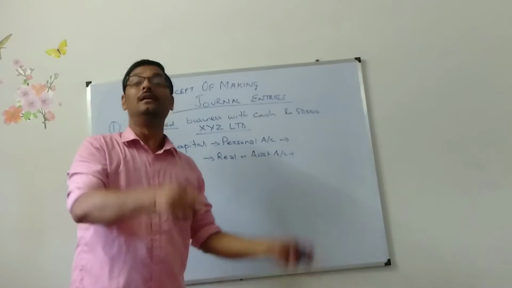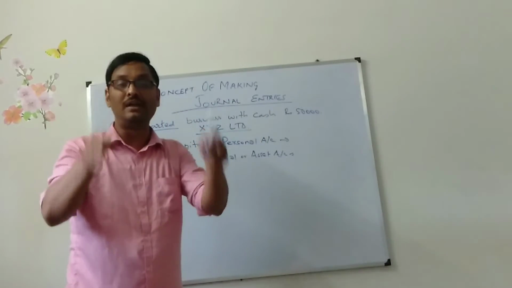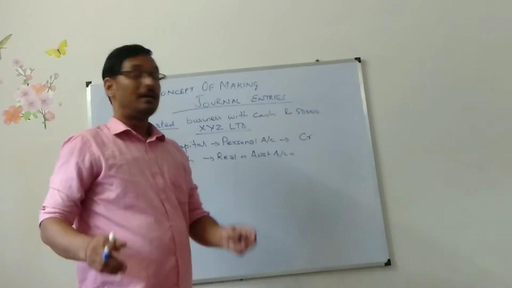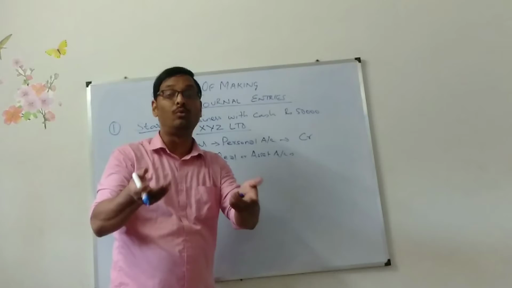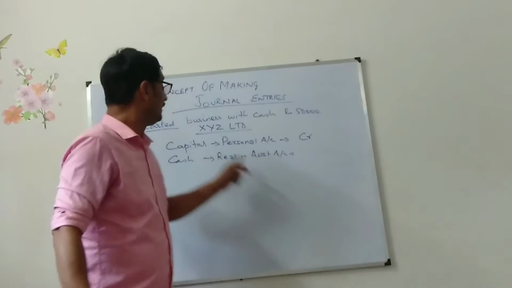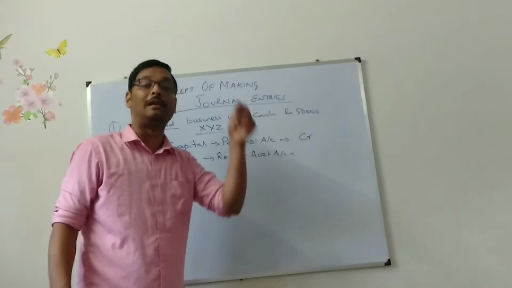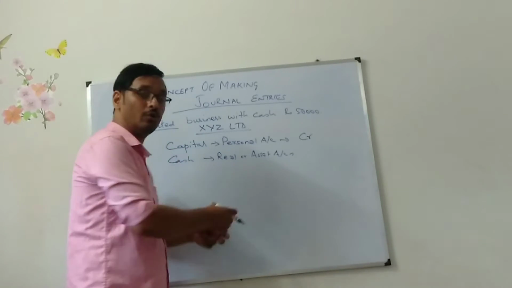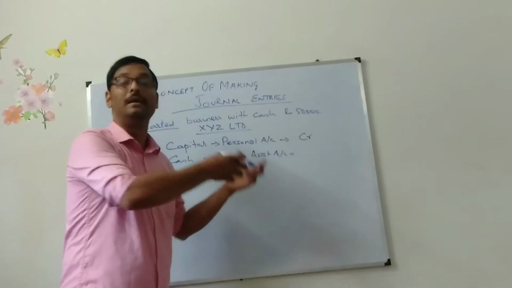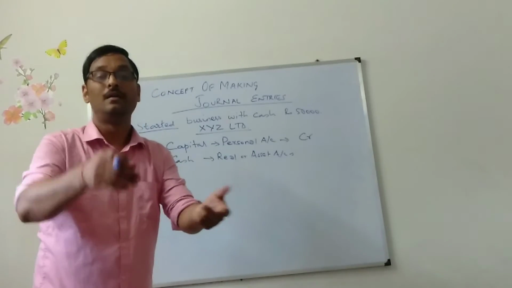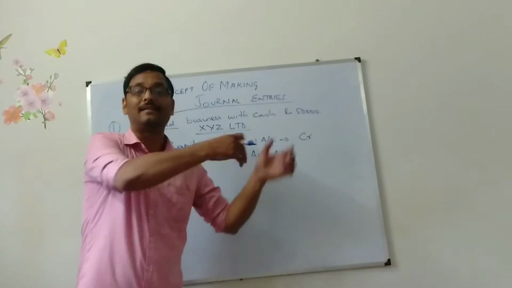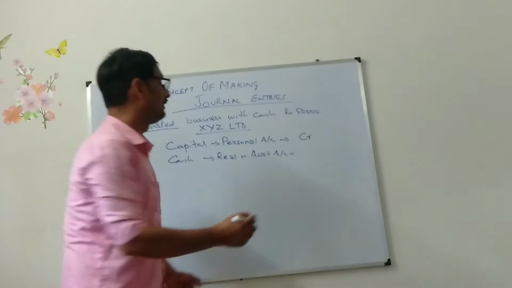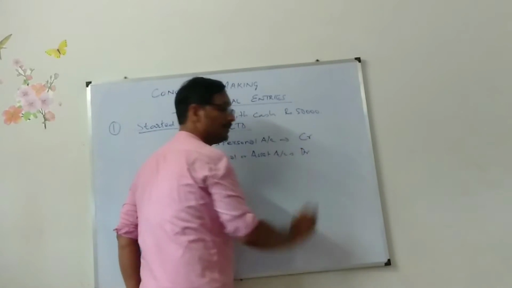So capital is the giver, and the giver is credited. Real or asset account: debit what comes in, credit what goes out. When money is given by the owner, is cash coming in or going out of XYZ Limited? Cash is coming in, so that will be debited.